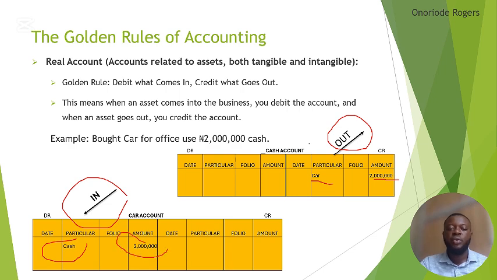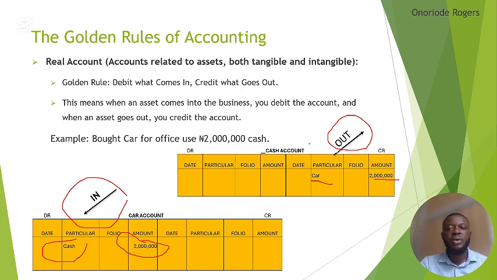Is that simple? When you are given a question, for each line, just try to analyze the question and know the accounts that the transaction is going to impact on before you proceed. That is for the real account.